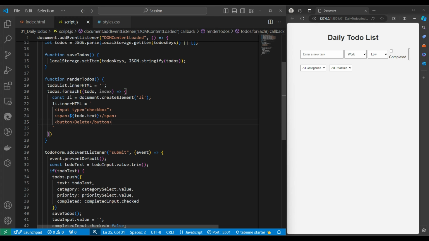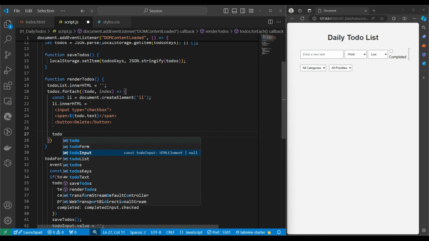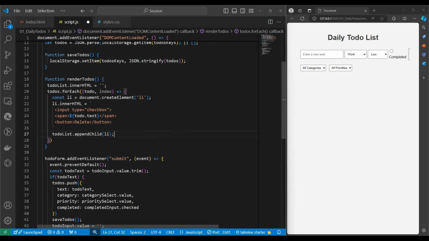The final thing is, whatever li we made, this is a custom element, and right now these things are in memory only, but we need to add them into the to-do list. So we should append it: one by one we are preparing here, and we will add it with todoList.appendChild. Okay, that's it, guys.